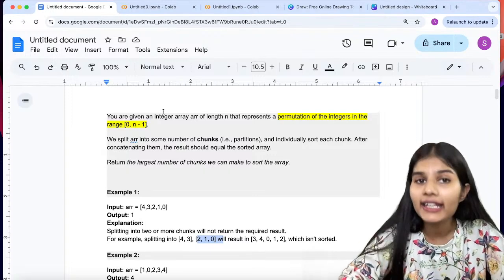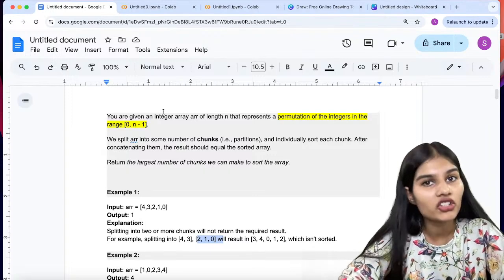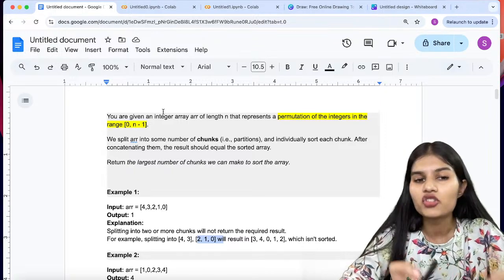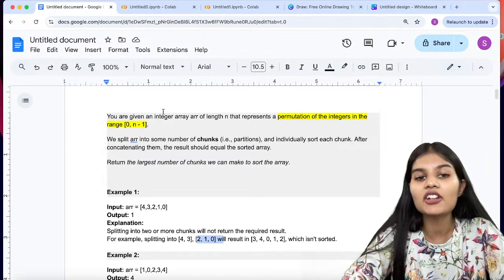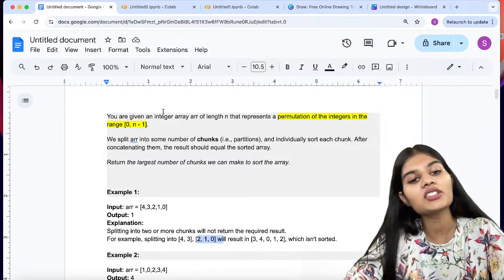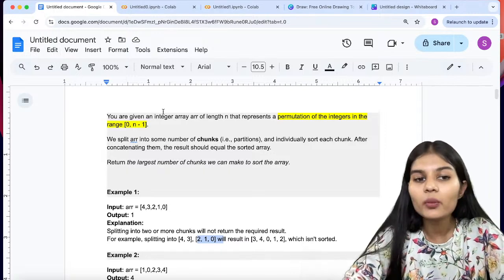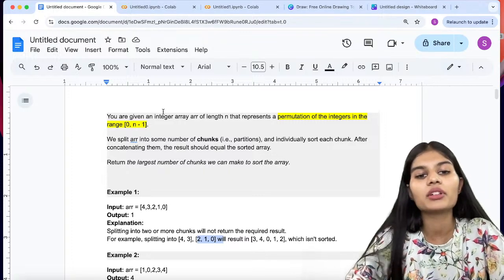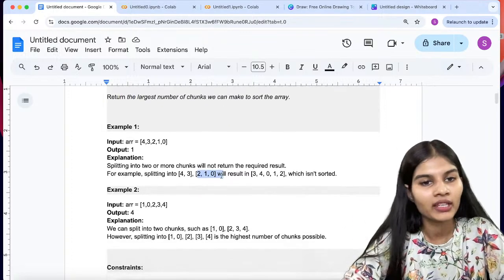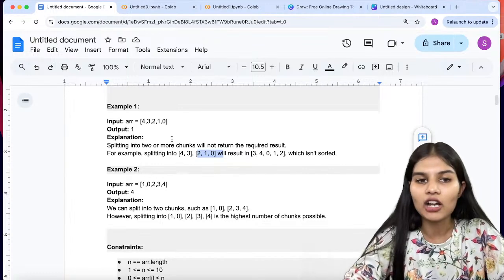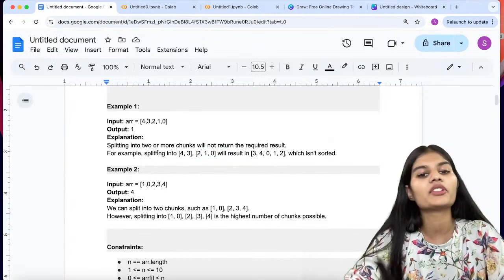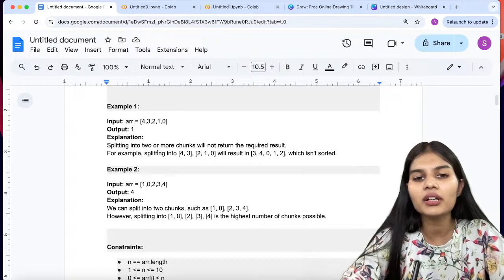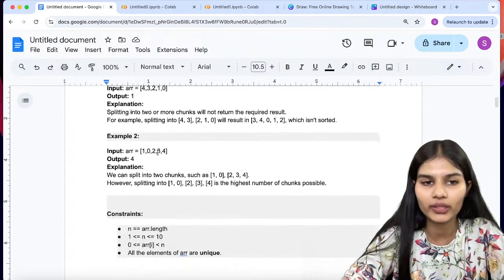Then you will again concatenate, means again merge those particular chunks, and then the result should be equal to the sorted array. Now whatever is the largest number of chunks you can make to sort the array, you just have to return that as a result, right? So here 1 is the output, because you can just divide it into two different parts and just make that particular array sorted again.